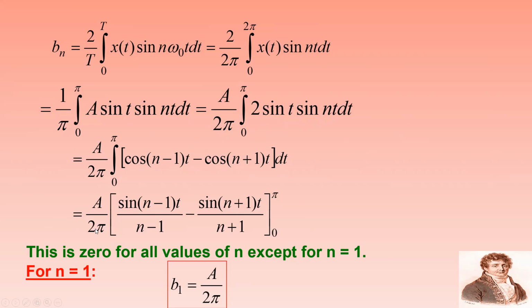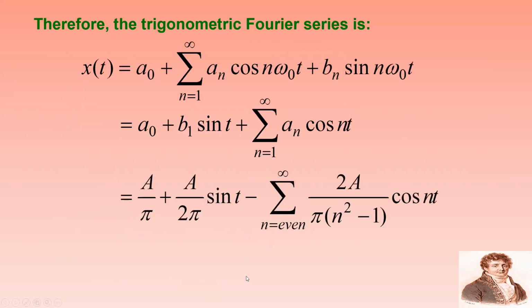So if you integrate it, I can get a by 2 pi [sin (n minus 1)t by (n minus 1) minus sin (n plus 1)t by (n plus 1)], t varies from 0 to pi. So after substitution of the values, this equation becomes 0 except at n equal to 1. Except at n equal to 1, this equation will be 0. So for n equal to 1, b1 equal to a by 2.